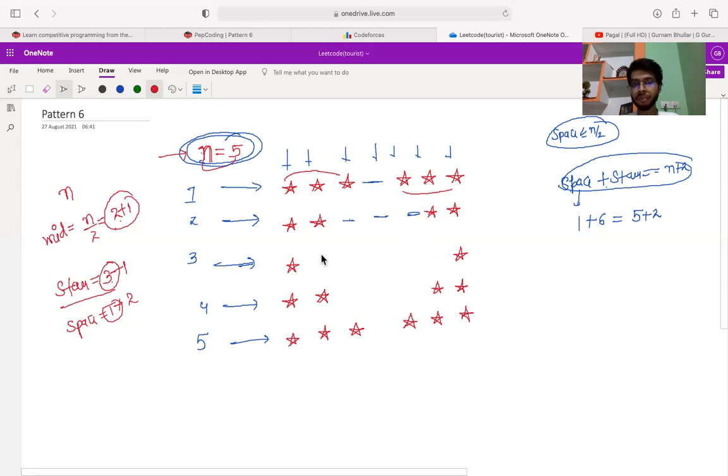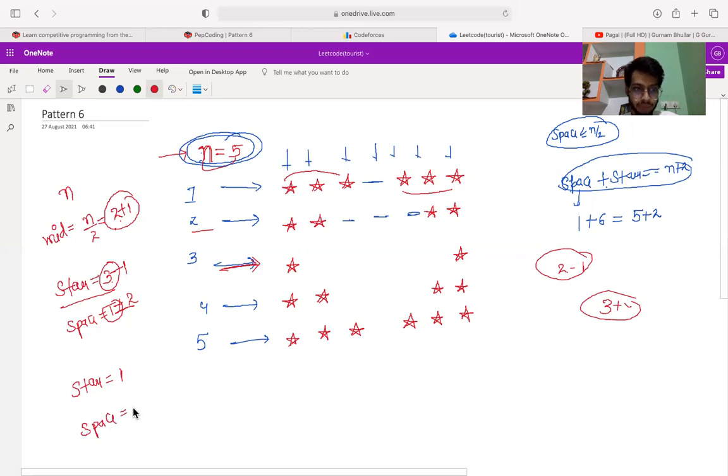In the third line I print 1 star, because 2 minus 1 is 1, and I need to print spaces: in the previous line we printed 3 spaces, so in the next line we print 3 plus 2, that is 5 spaces. But after this the things change, because after this line my star value reaches 1 and my space value reaches 5.